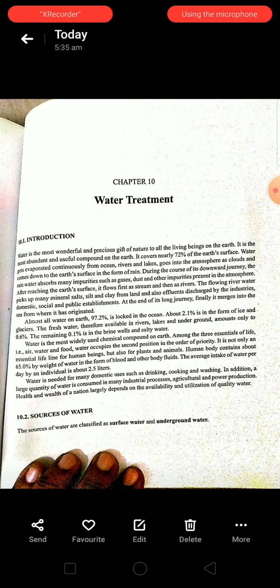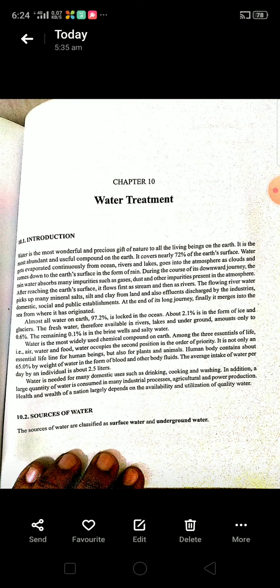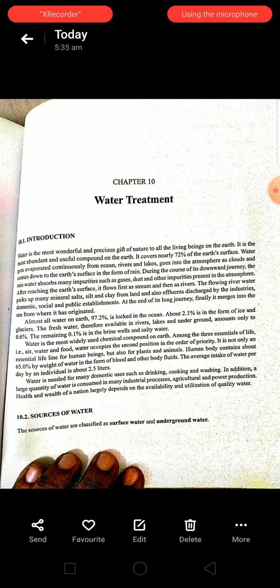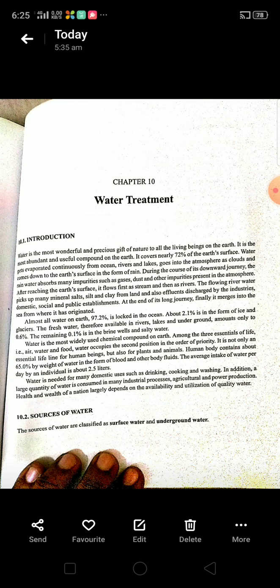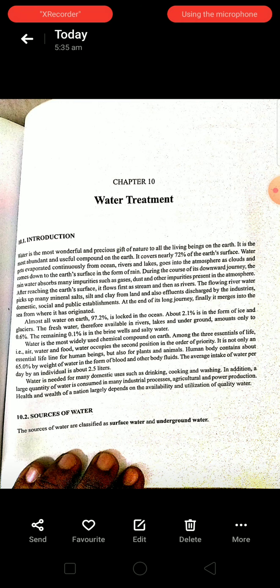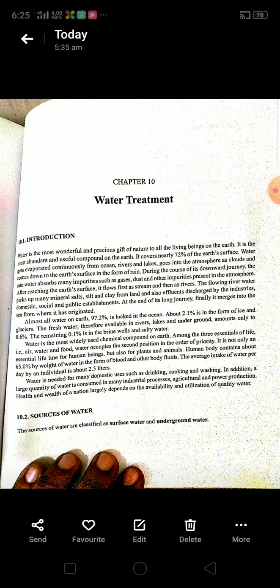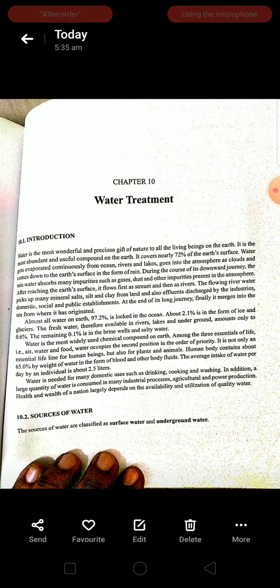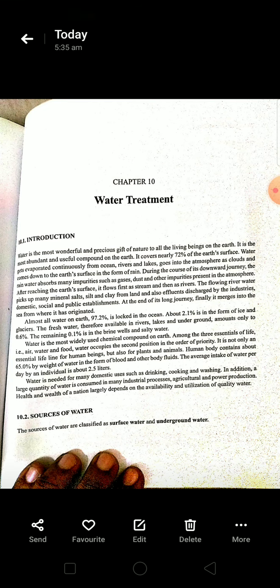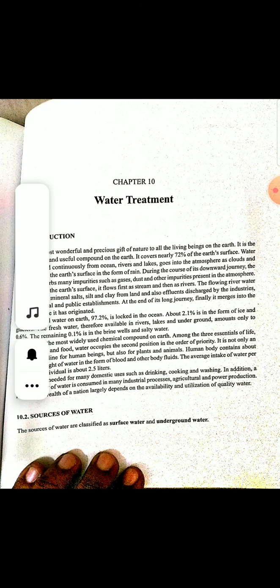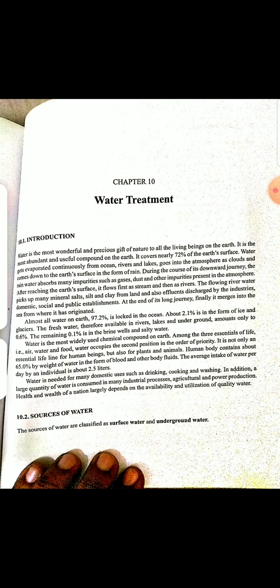As you already know since your lower classes, this is how water is formed in nature. Water evaporates continuously from oceans, rivers and lakes, goes into the atmosphere, and forms clouds. It comes to the earth's surface in the form of rain. During its downward journey, the water absorbs many impurities such as gases, dust, and other impurities present in the atmosphere.